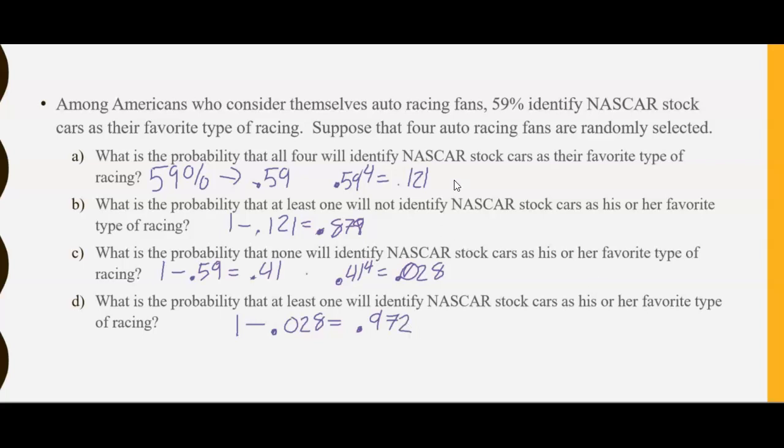Complement. So in this problem we had 2 different types of complements. Right? We had the complement of a given probability referring to the previous probability. And then we also had a complement of our original probability, which means racing fans, 59% identified NASCAR as their favorite racing sport. Then the other percentage, 1 minus 0.59, gives you 0.41. This probability are all the people that would identify not NASCAR. And then we took a complement of a complement for D.